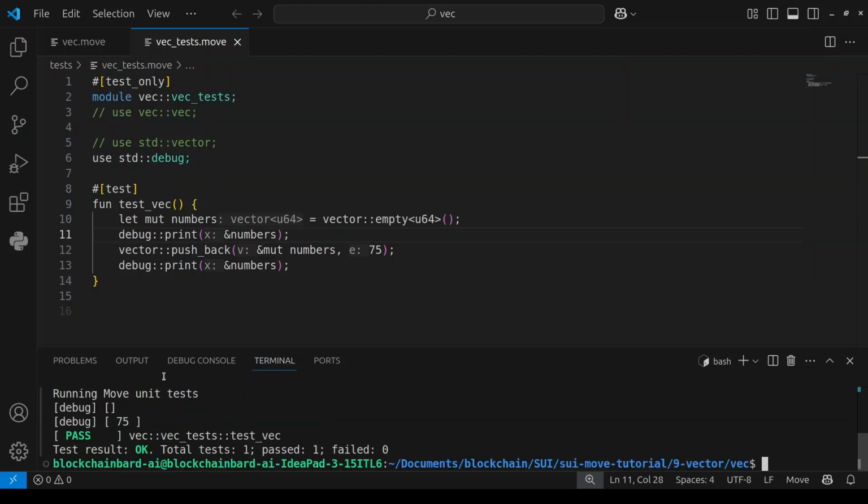So if you look at it, first of all, we printed our vector when it was empty. Then we added 75 to it and we printed it. So you look at it now, we've printed our vector, our numbers.